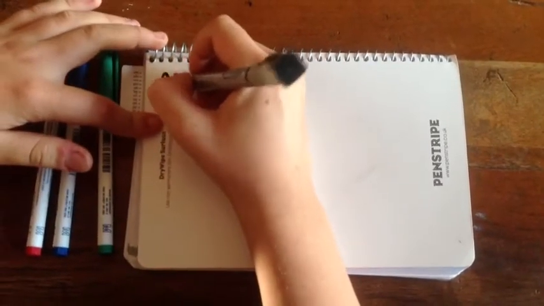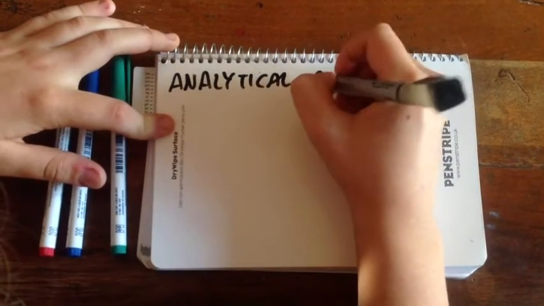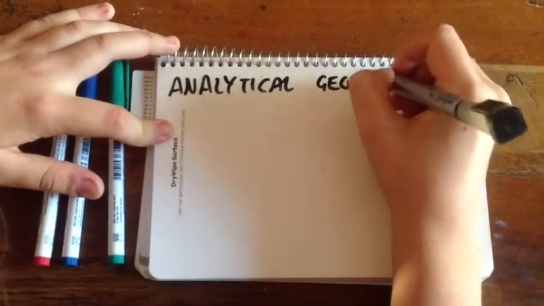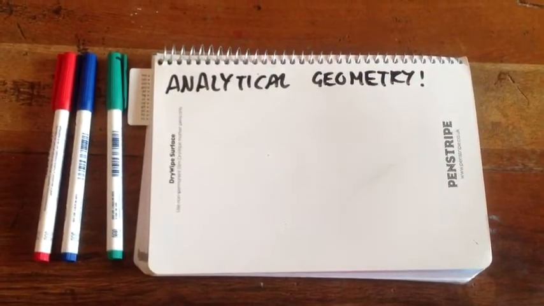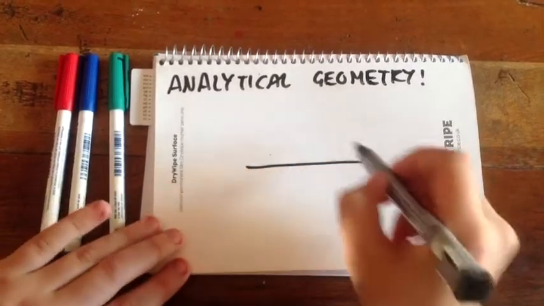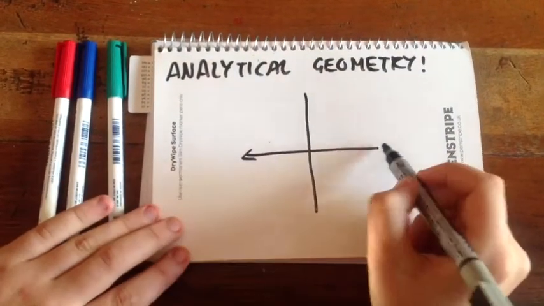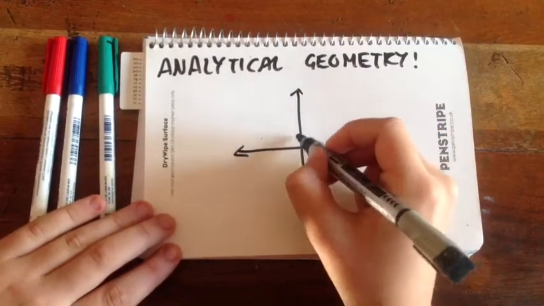Perhaps his most famous mathematical discovery was in analytical geometry, where he worked out how to represent algebraic equations on a 2D plane as coordinates. This meant he could plot any point in relation to two axes, the x and y. You can then plot any point on this plane, for example 2, 3.